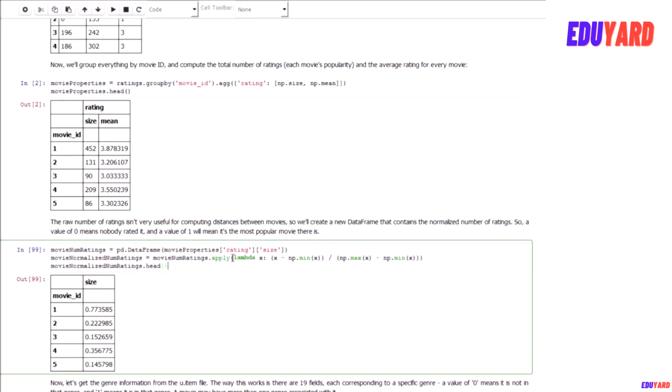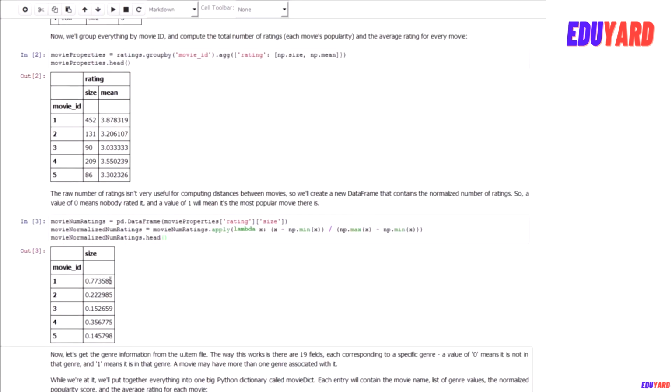We can apply a function to an entire data frame this way, and here we use the numpy min and max functions to find the maximum number of ratings and the minimum number of ratings found in the entire data set. We will take the most popular movie and the least popular movie, find the range there, and normalize everything against that range. What this gives us, if we run it, is basically a measure of popularity of each movie on a scale from 0 to 1.